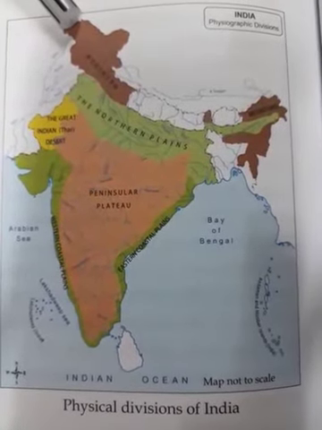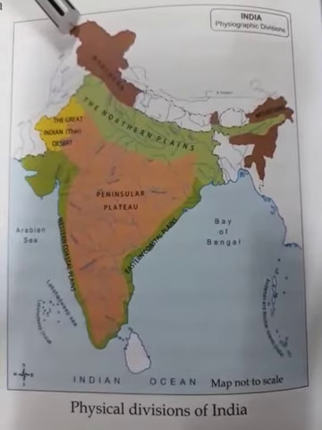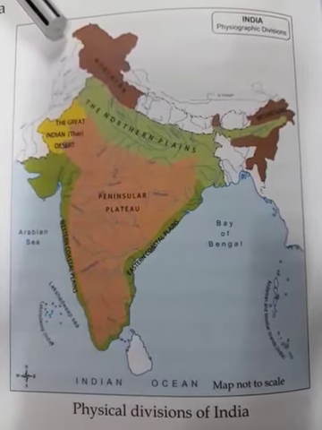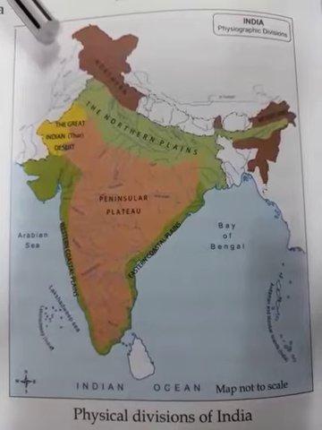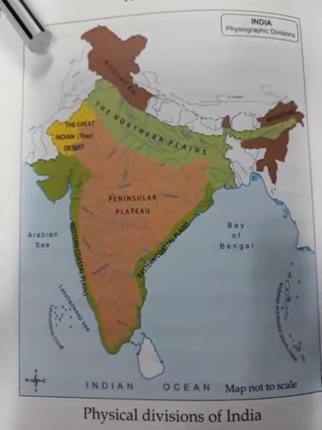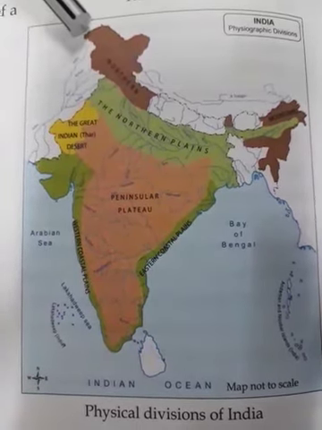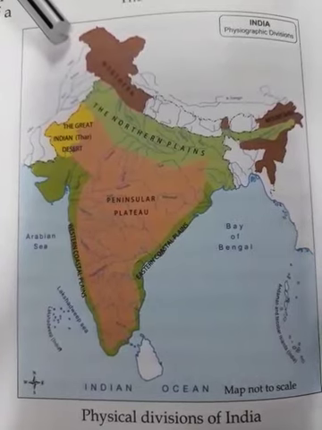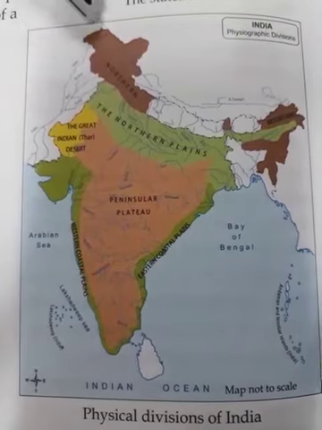India has many landforms such as mountains, plains, plateaus, islands and deserts. Today we will come to know the physical divisions of India. Under physical divisions of India, the first thing is the northern mountains. We all have to understand what physical divisions are. They are the different landforms all over the country. So the first one is the northern mountains.